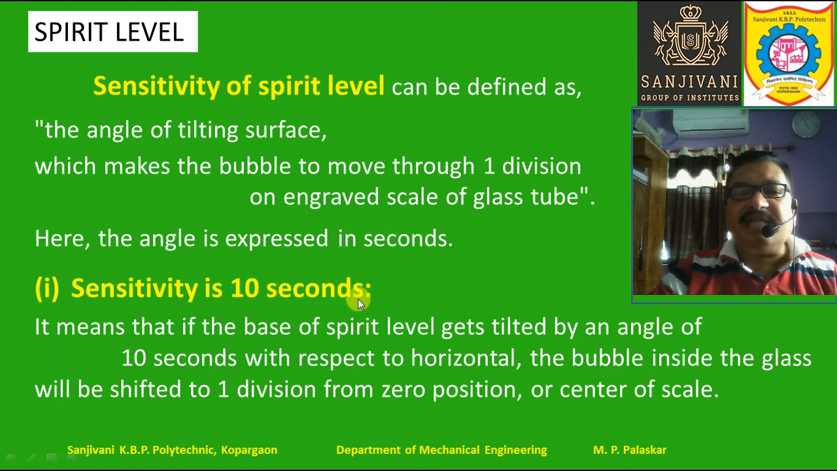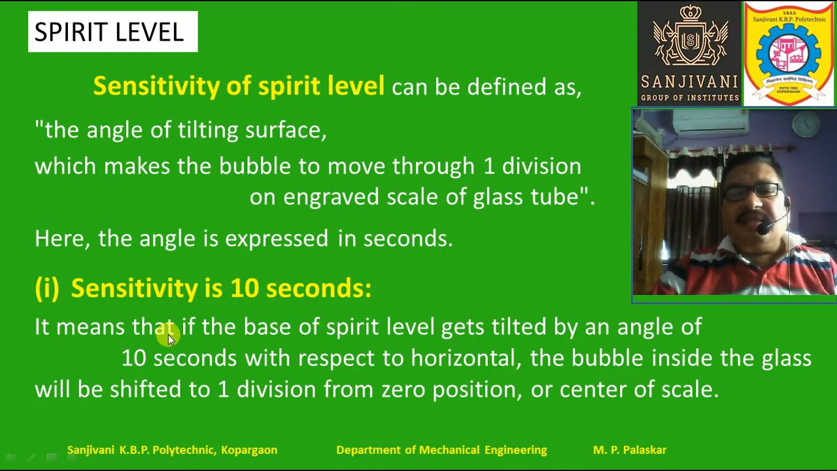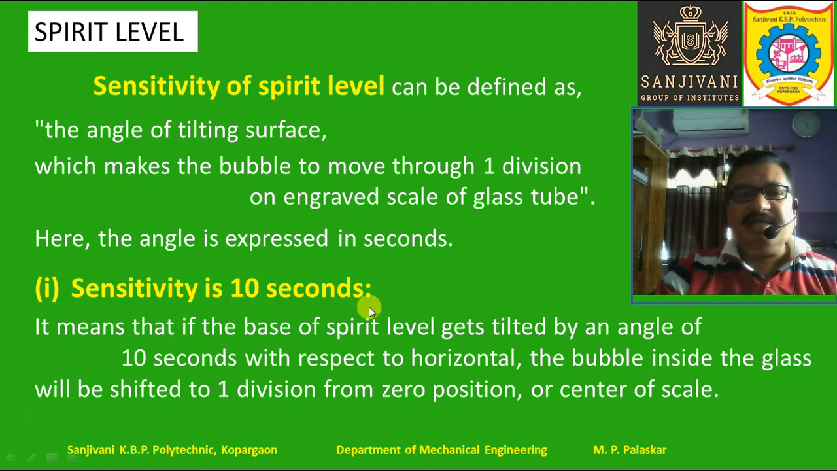Now the sensitivity is 10 seconds. It means that if the base of the spirit level gets tilted by an angle of 10 seconds with respect to the horizontal, the bubble inside the glass will be shifted by one division from the 0 position or center of the scale, right? So when the sensitivity is 10 seconds, the meaning is that when the bubble is shifted by one division, the tilting of the base of the spirit level will be only 10 seconds, right?